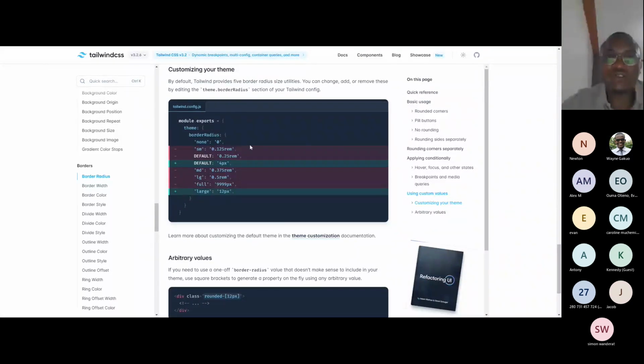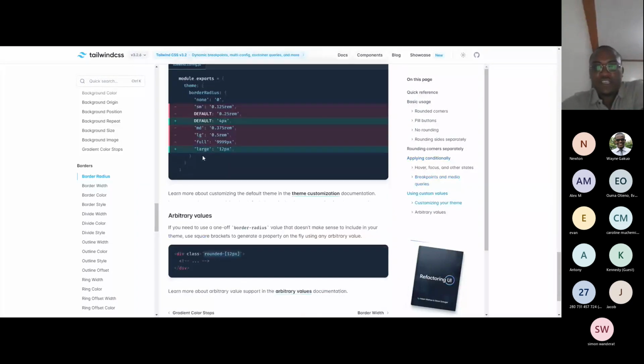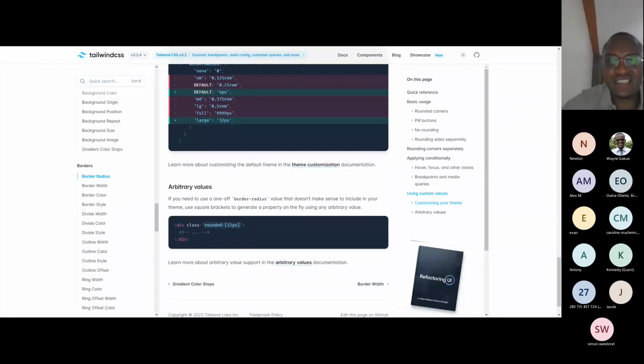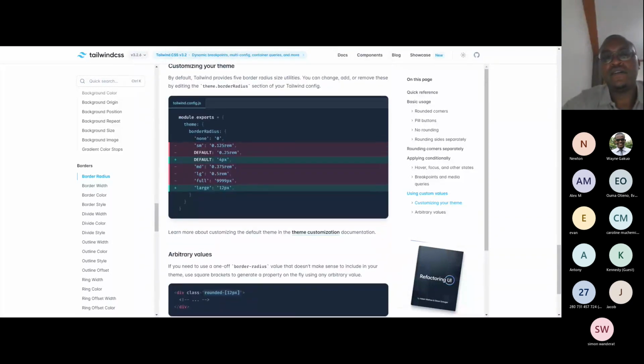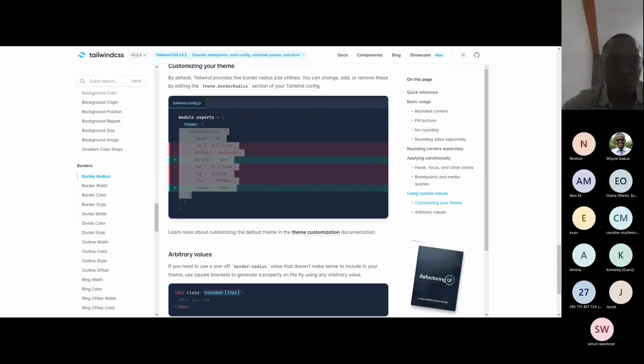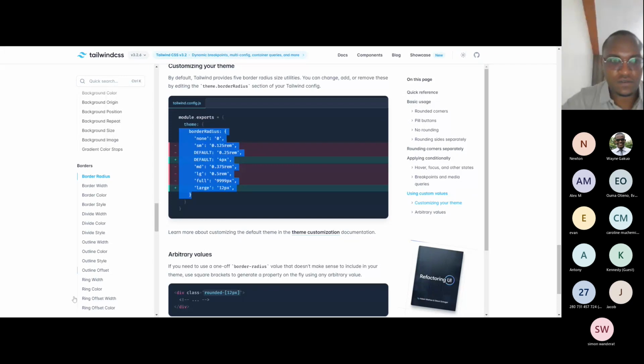Basically, all you need to do is come to tailwind.config.js. Down here you can do this, but we cannot agree this is not clean. So you can just come here and copy that. Let me take you all back to the IDE.